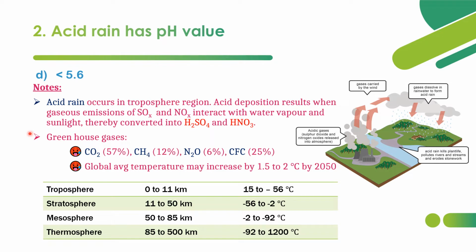Now we shall see something about greenhouse gases. Before moving to greenhouse gases, first we shall understand what a greenhouse is. A greenhouse is a construction of transparent walls and roof in cold countries to provide adequate heat to soil and plants. In cold countries like America, or wherever the weather is not tropical, they construct transparent walls and roof to provide adequate heat to soil and plants, so that those plants will grow as in a tropical region.